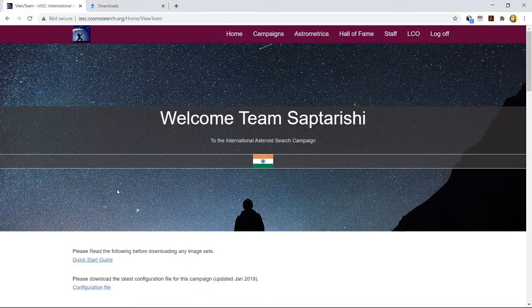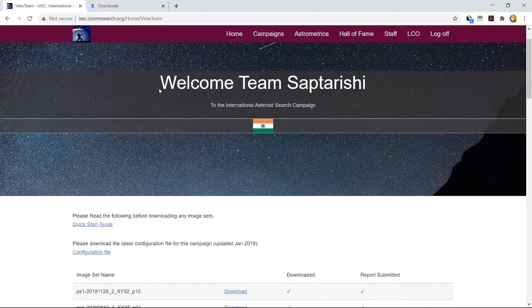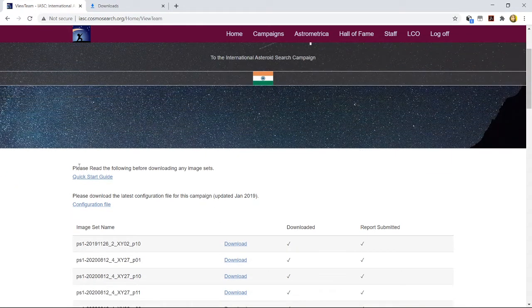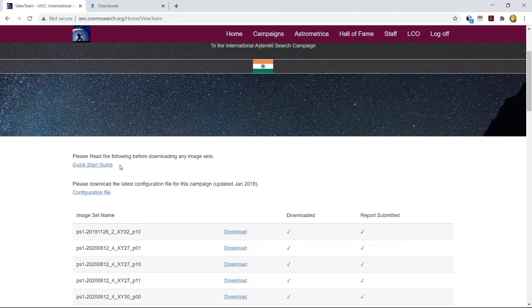Now, once we click over Team Saptarishi, you can see Welcome Team Saptarishi to the International Asteroid Search Campaign. Once our campaign starts, it will be Welcome Team WIPNet 1, Welcome Team WIPNet 2, the name that is given to that team in the Ignited Minds Kayak WIPNet Saptarishi India Asteroid Search Campaign. So the entire logo will be changed, and yes, we are one, united by the tricolor, the Indian flag. Once you are inside this basic interface of your team, it will provide you, number one, the quick start guide on how to work. Even if I am there to explain to you, ISAC is so liberal to provide you all the details.